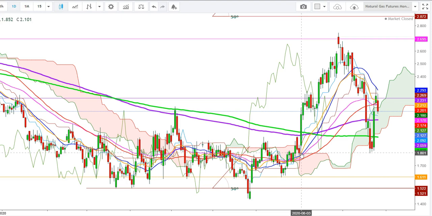And finally, here you can see that the natural gas futures once again tested the upper end of Ichimoku cloud on August 3rd, but here this reversal was very strong in natural gas futures, which resulted in a sharp upward move in natural gas futures up to the levels of $2.153 on August 3rd.